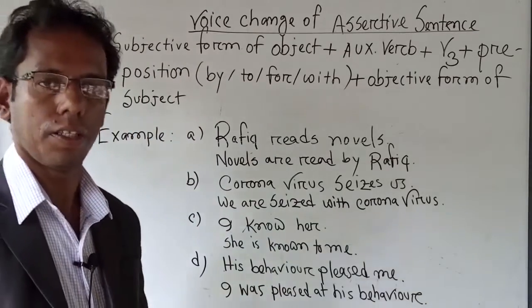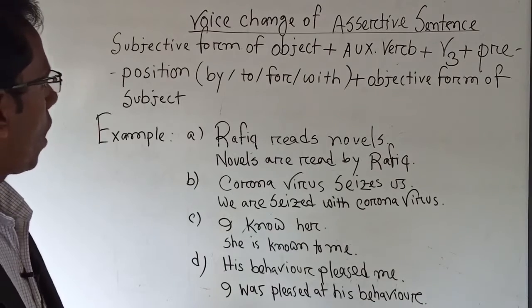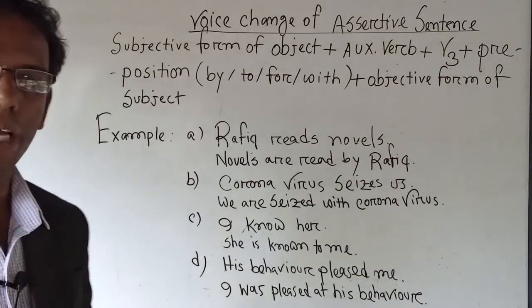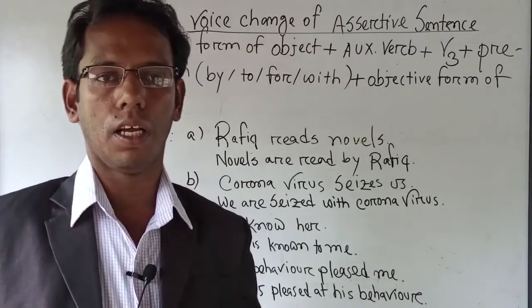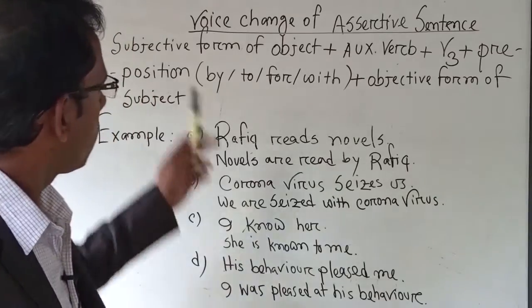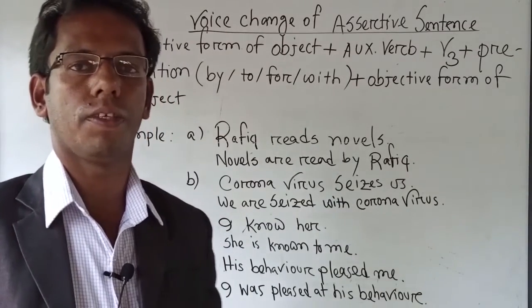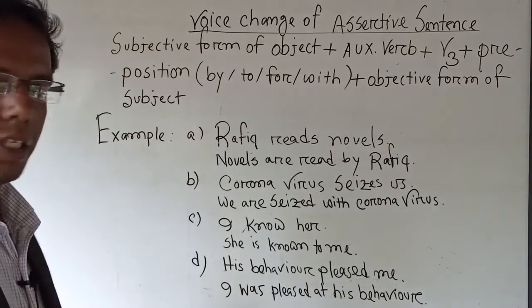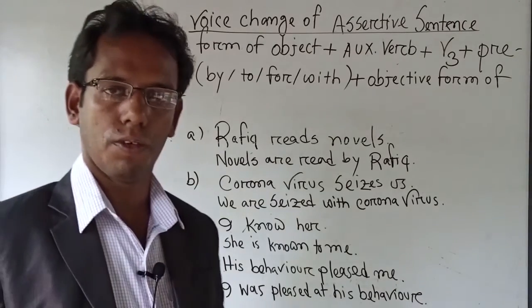Now come to another point. How to convert from active to passive of an assertive sentence. For this, we have to follow a rule, a basic structure. I have written it on the whiteboard so that your time is not wasted. I am trying to read out this structure. Follow me in my class, otherwise you will not be able to understand.